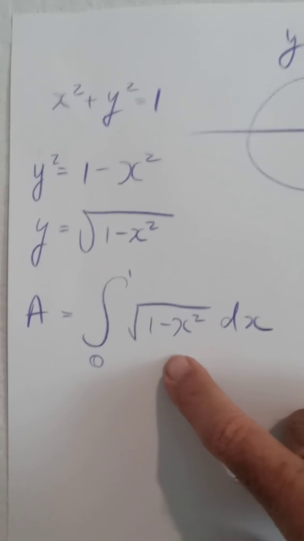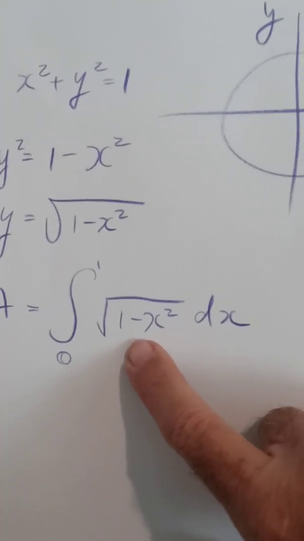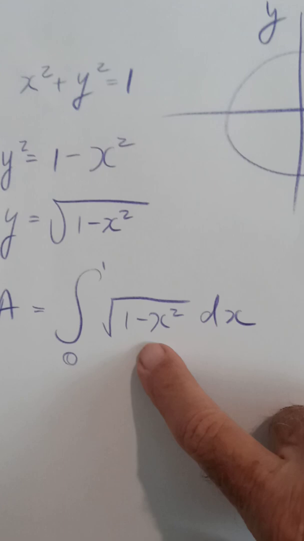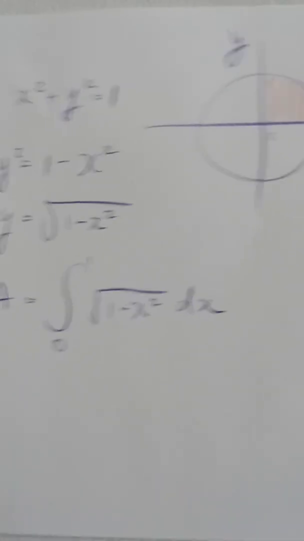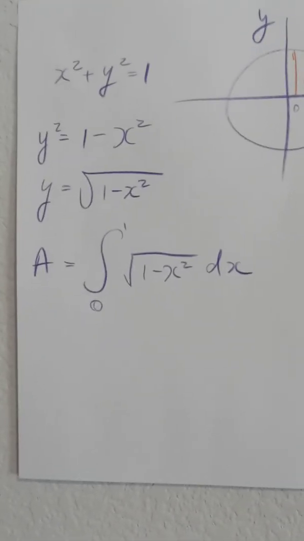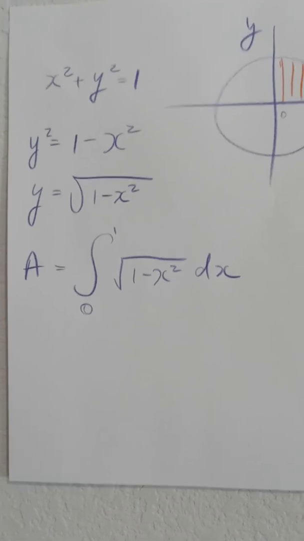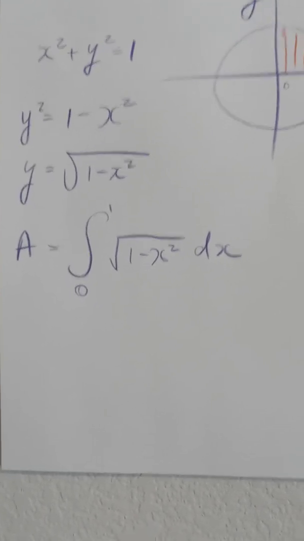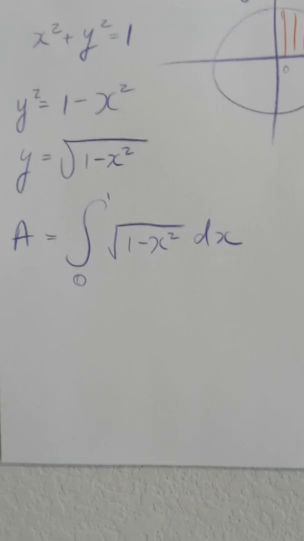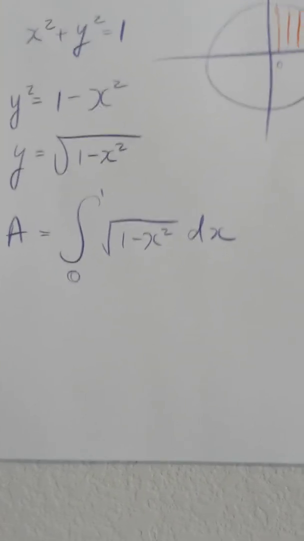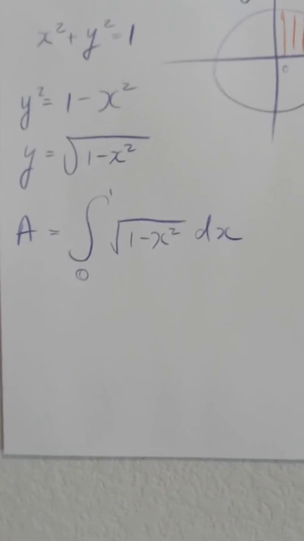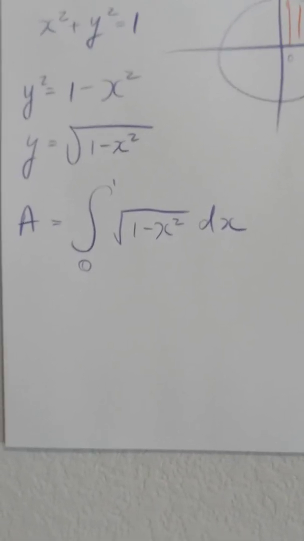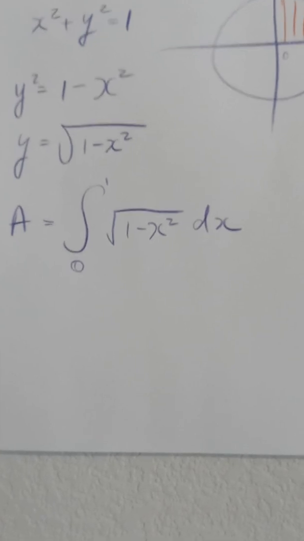So area is the integral between 0 and 1 of this equation, the square root of 1 minus x squared dx. It appears to be very simple, but no one has ever solved this equation. If we could solve this equation, we could solve for pi. No one has ever done it. One man spent 25 years calculating the value of pi and never ended the never-ending decimal.